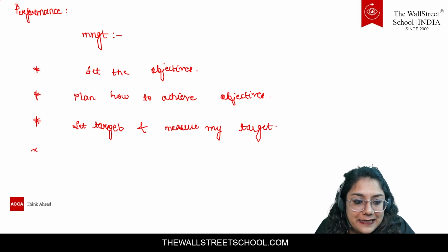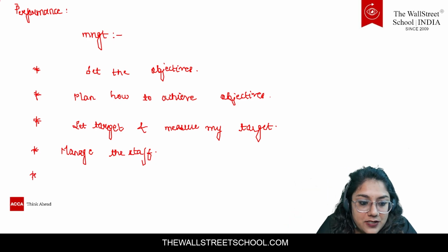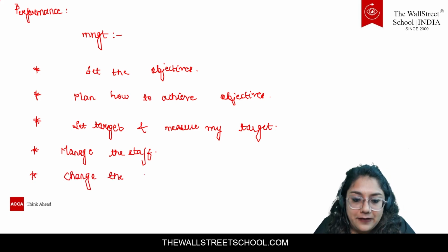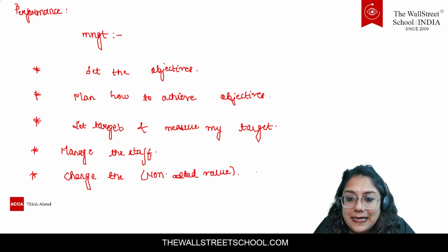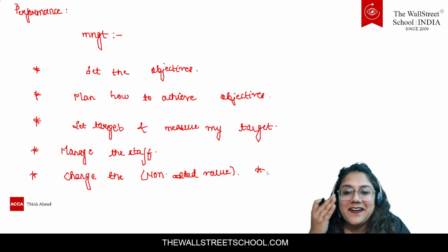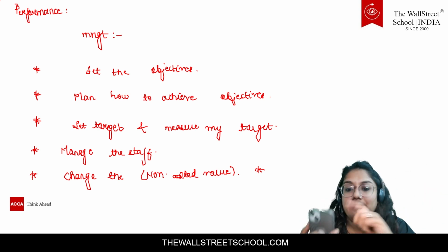Then in the company they will also have to manage the staff and get the work done. They will also be governing whether all the work which has been allotted to the staff, are they doing it, and are they motivated or not. If there is something which needs to be changed, please change the non-value added activities. Non-value added means, if you are doing any kind of work, let's say I was going to give the exam, and I got to know that for 2 hours I was just scrolling on reels.